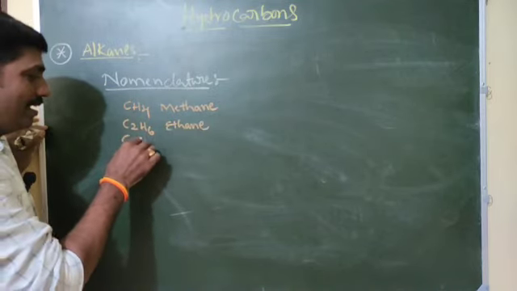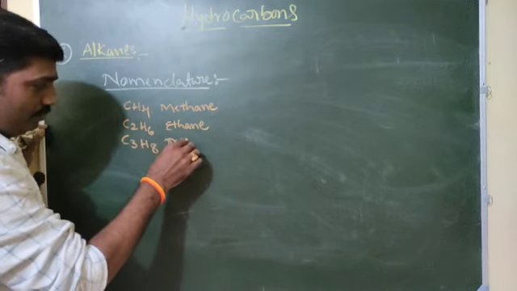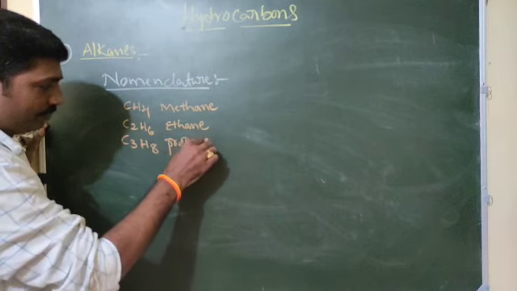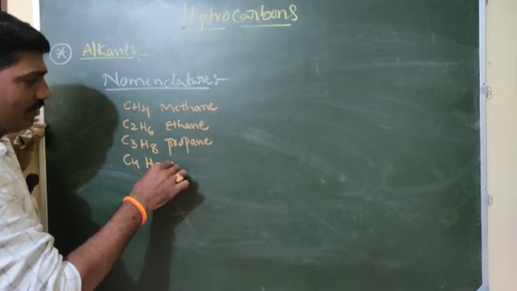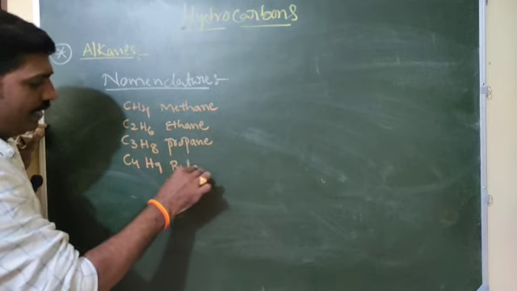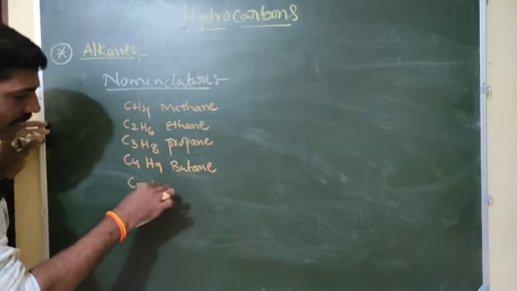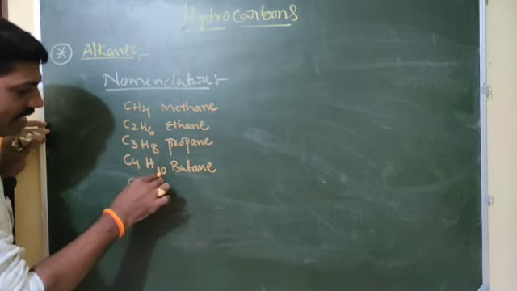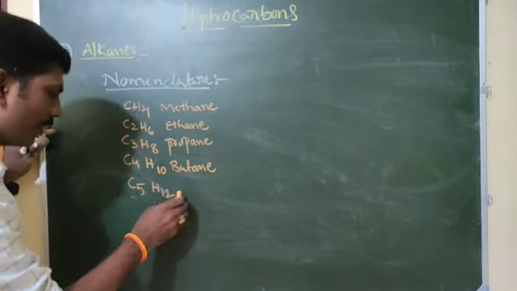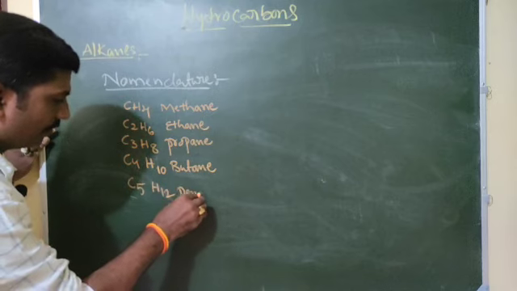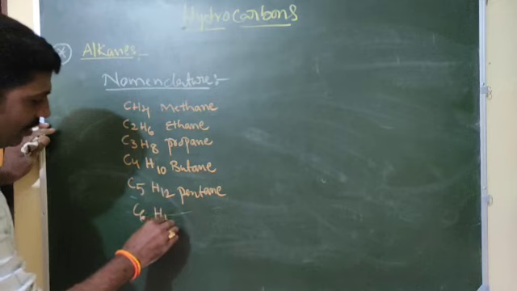C3H8 we will call propane. C4H10 is butane. C5H12 is pentane, with 5 carbons. Then C6H14.